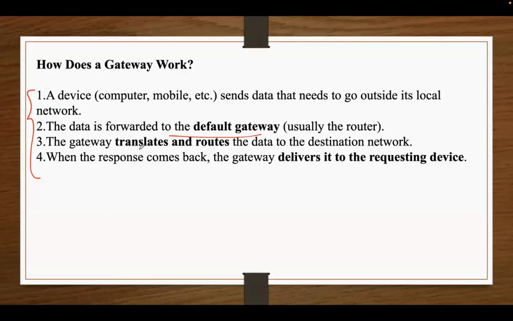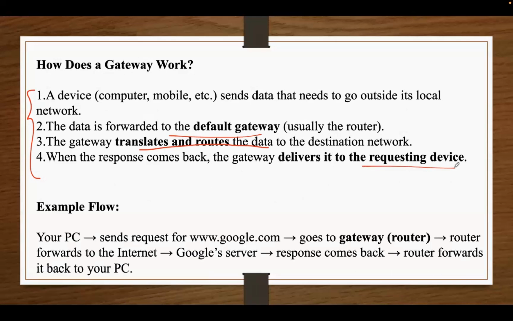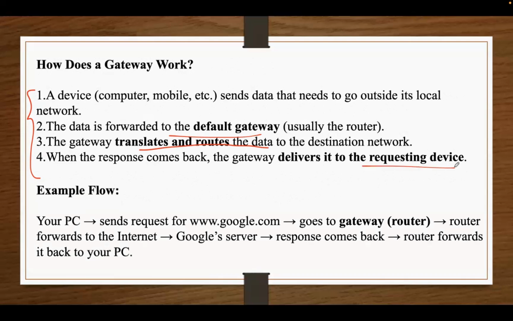Here the gateway checks where the data needs to go. Say it wants to go to a Google server, then it translates and routes the data to the destination network. And whenever the destination server, here it is Google, responds back, the data comes back through the gateway only. The gateway then delivers it back to your device. And this is the example flow.